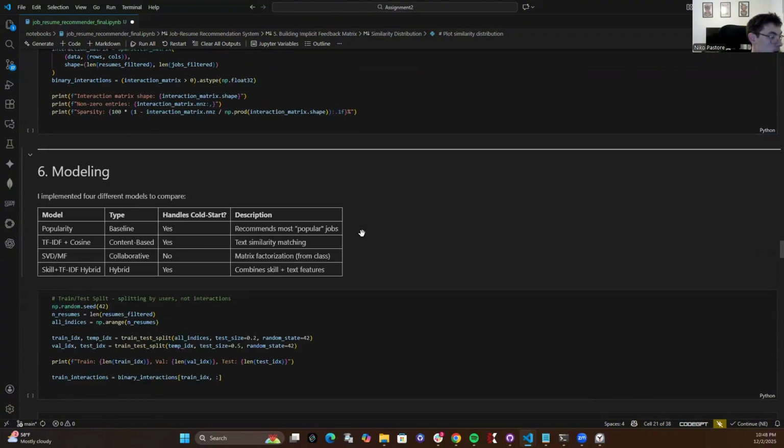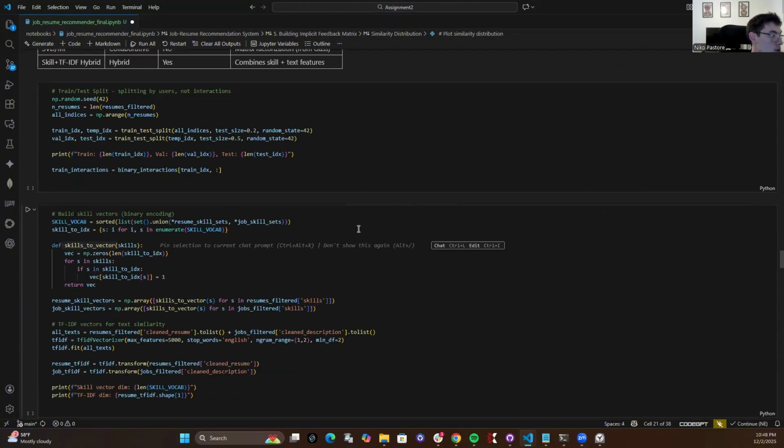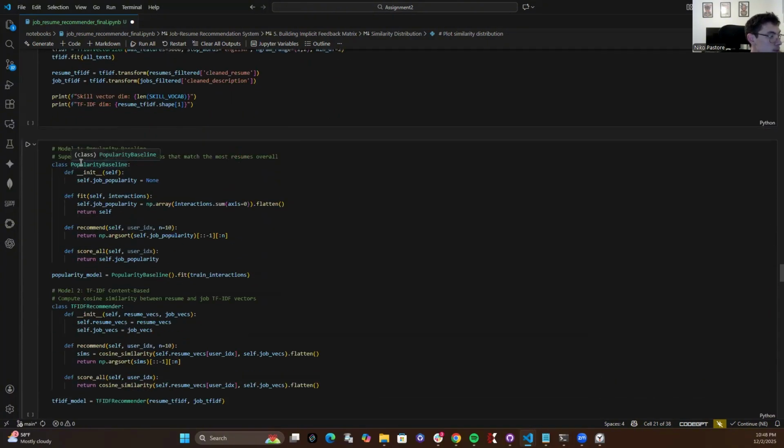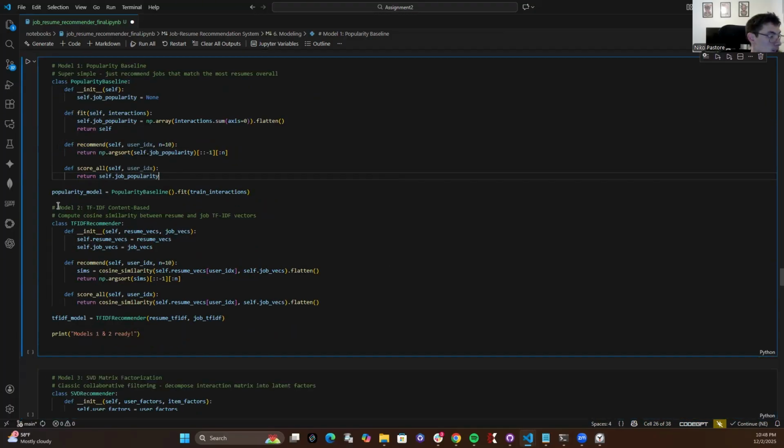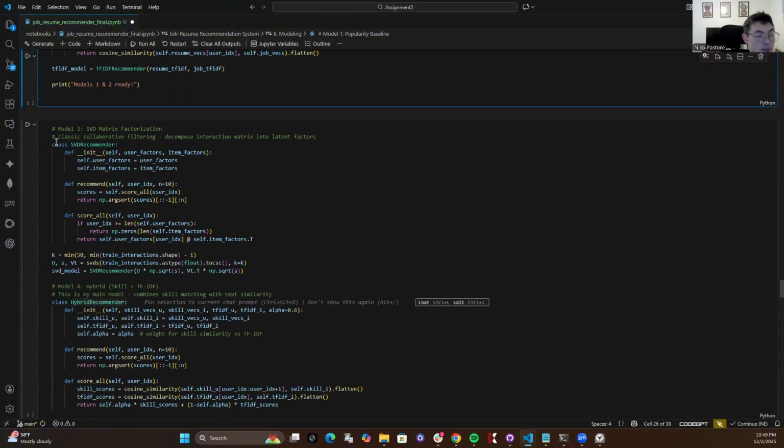And then for models, these are the four actual models that I built out. The first one is the popularity, which is the simple summation of the interaction matrix. The second one, TF-IDF, which uses the TF-IDF vectorizer from scikit-learn. My model 3 is the SVD, and here I used the SVDS function.